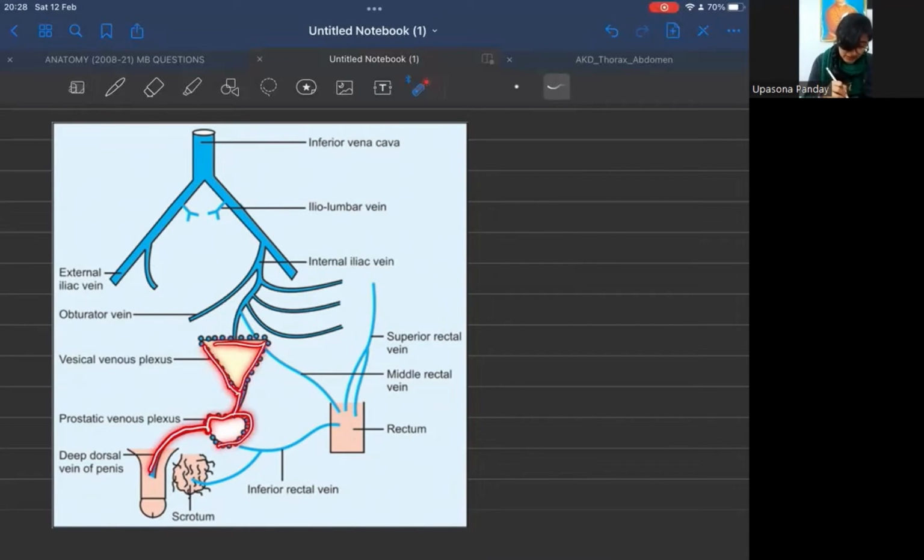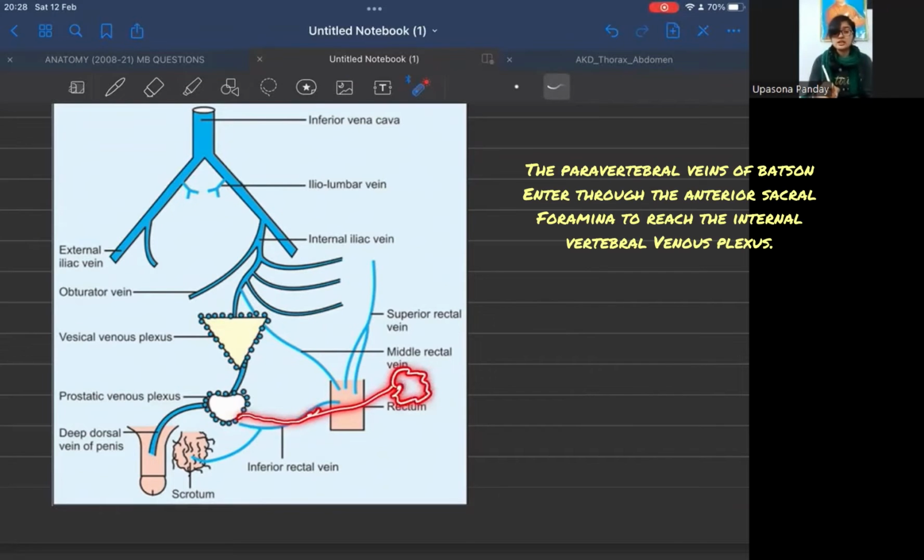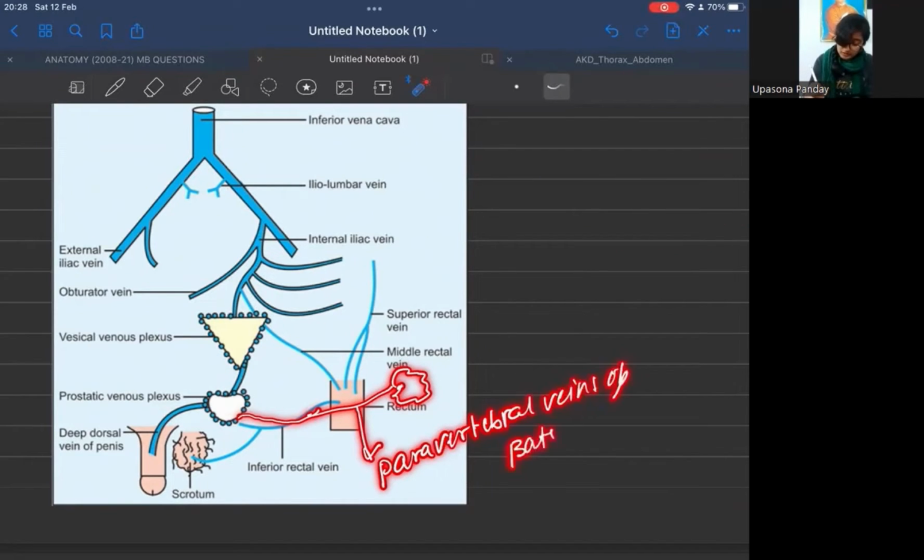And from the vesical venous plexus, this blood drains into our internal iliac vein via the posterior ligament of the bladder. Okay, this is the normal blood flow. And now, some of these veins from the prostatic venous plexus go and drain into the vertebral venous plexus. Okay, internal vertebral venous plexus via the paravertebral veins of Batson. Now, this blood flow is not the normal blood flow.